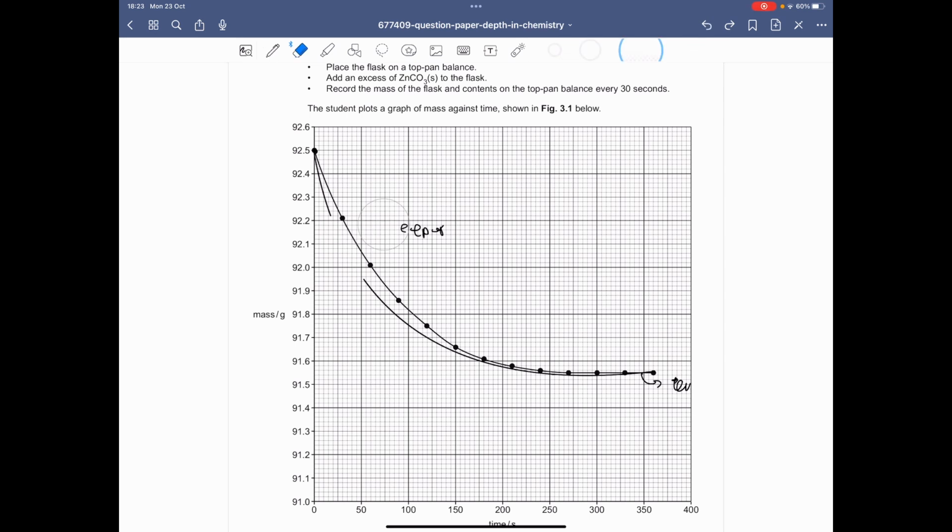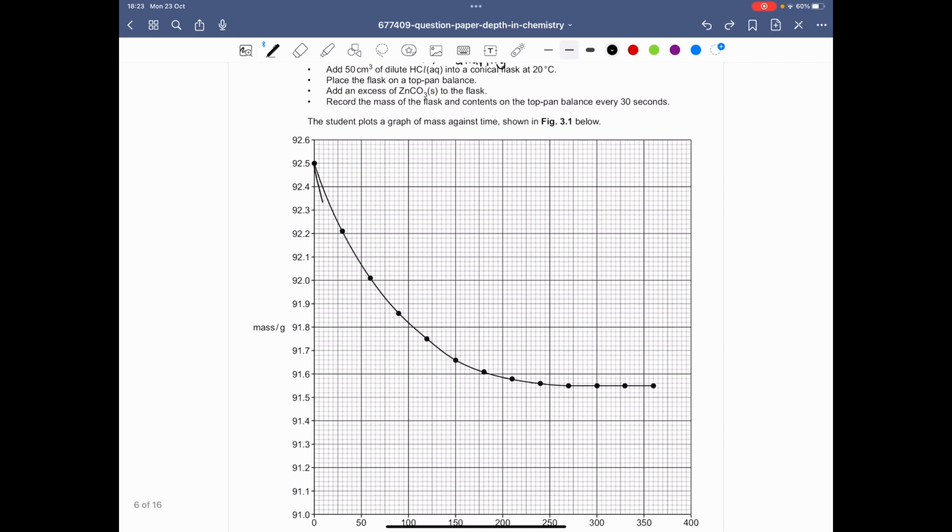Let me retry this one more time. Let's see if we can make a better one. If we make it steeper and plateau it here, maybe. Oh no, it's joining that line, I probably shouldn't do that. Something like this.